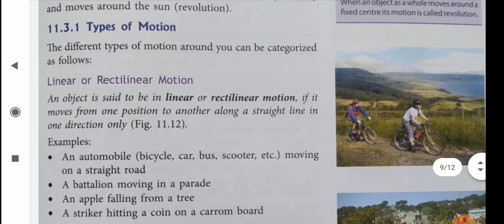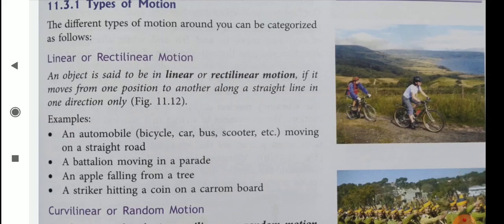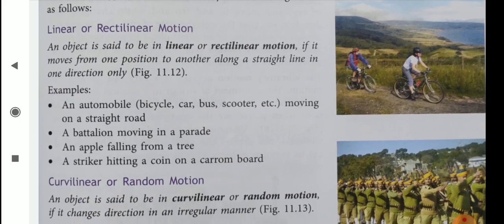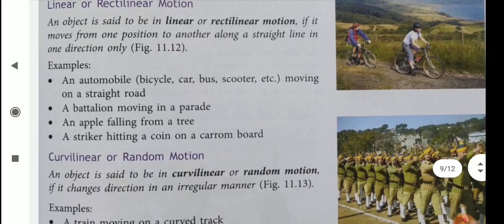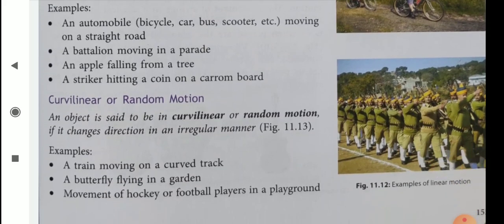For example, an automobile moving on a straight road, a battalion moving in a parade, an apple falling from a tree, a striker hitting a coin on a carom board. Then curvilinear or random motion.